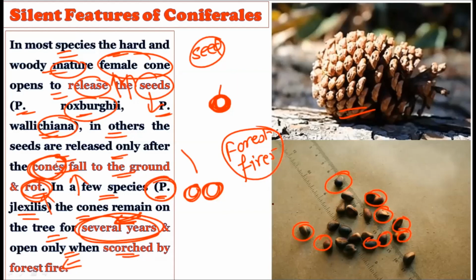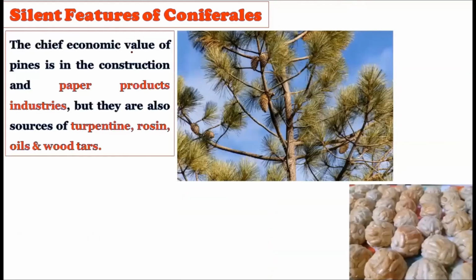to species. Now consider the chief economic importance of these Pinuses. What is the economic importance of these Pinus trees? The economic value of the pines is in the construction and the paper products industries. So we use the wood for construction purposes. The wood is secondary wood and it is durable wood, and we can use it in construction. Plus the paper products are largely dependent on these pines. The majority of the time, the tree trunk is used to create the paper products.